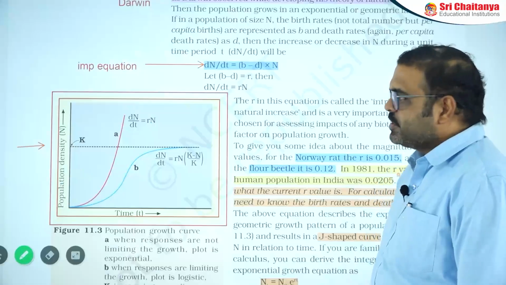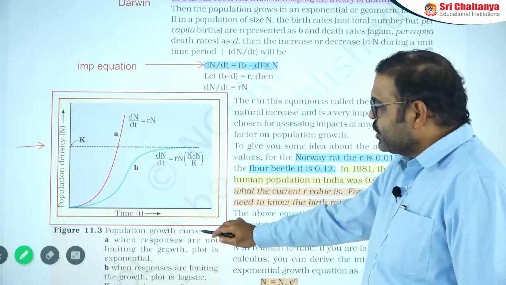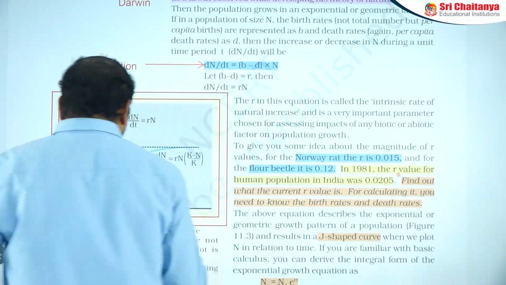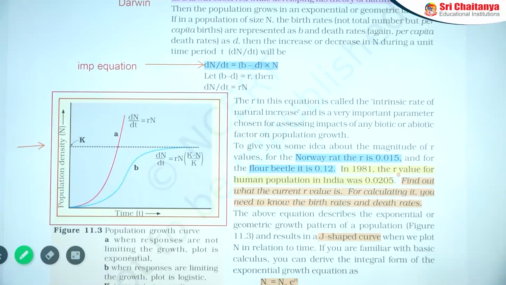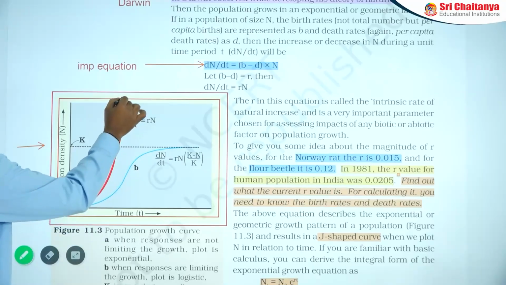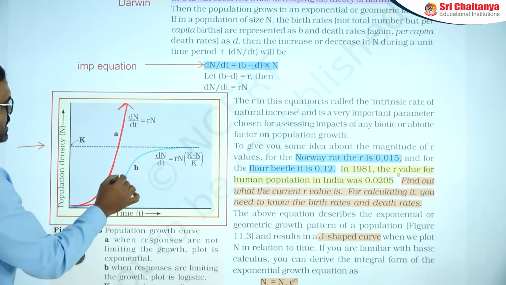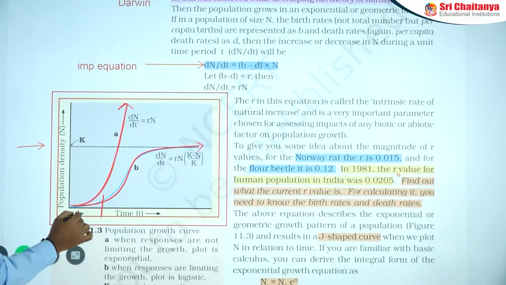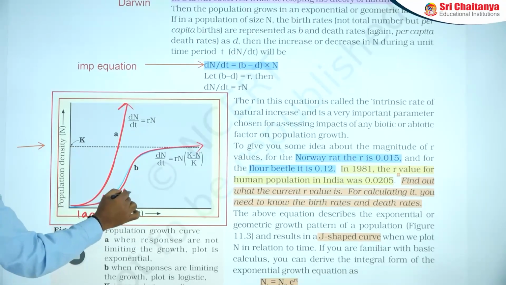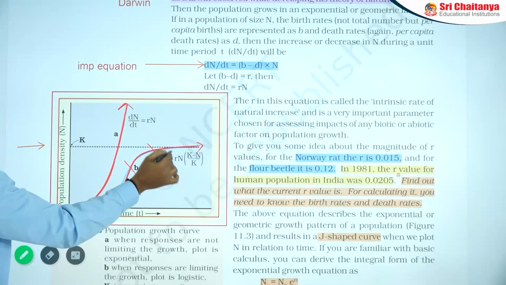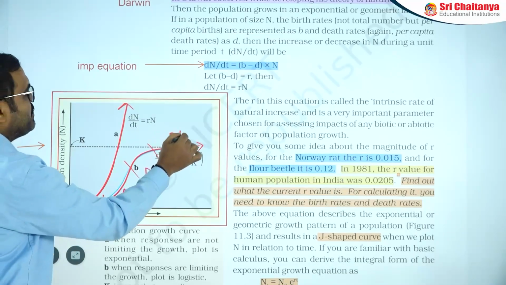Dear students, let us observe the population growth curve, with or without responses limiting the growth. Here this J-shaped curve represents exponential growth, and this is logistic growth. Logistic growth has the lag phase, accelerating phase, decelerating phase, and then the stationary phase.